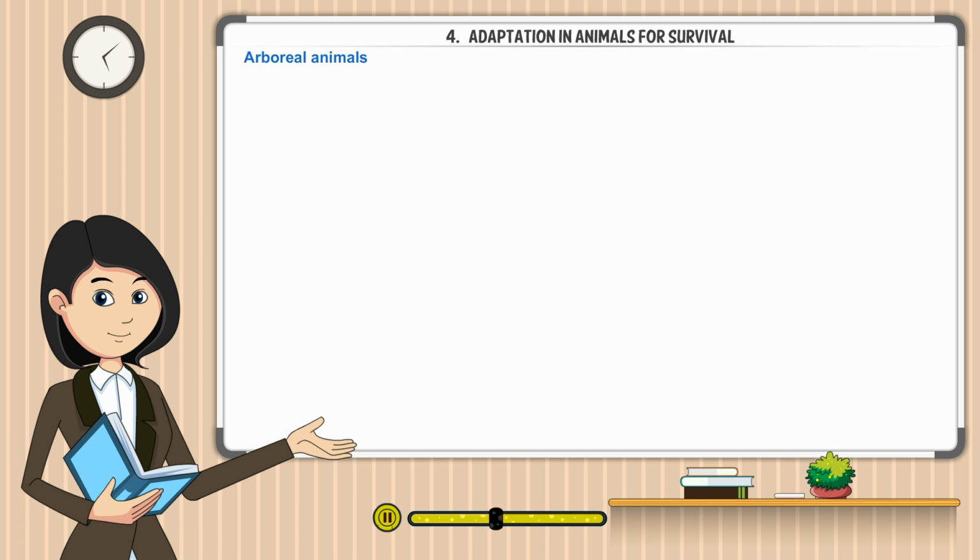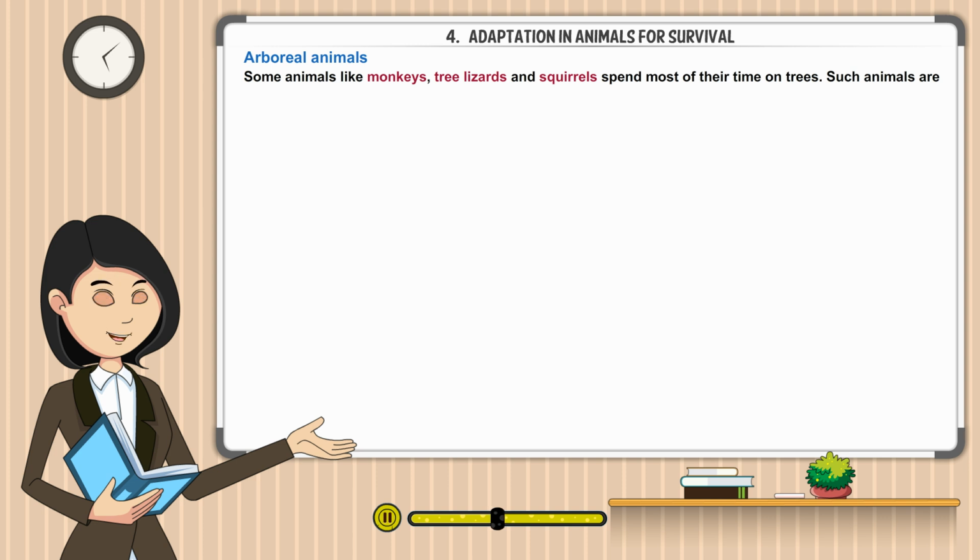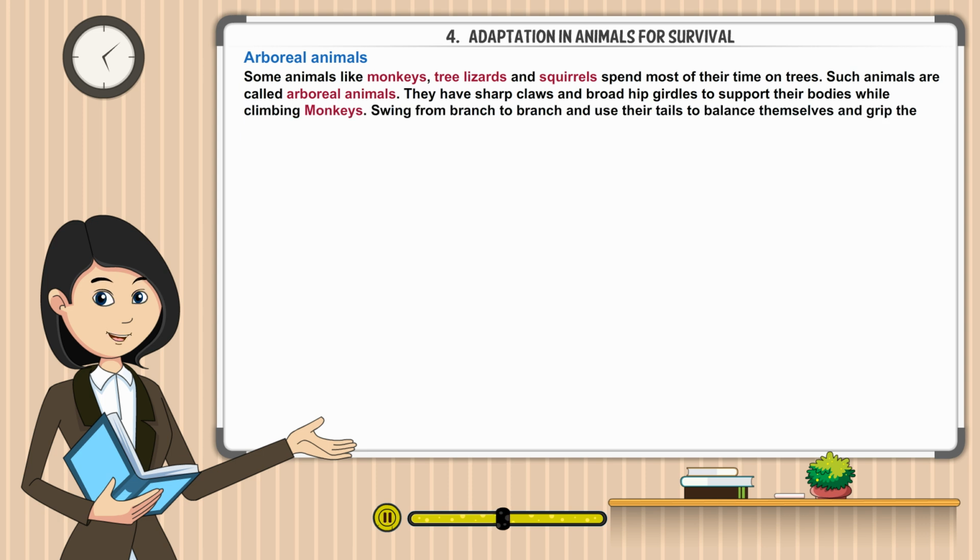Arboreal animals. Some animals like monkeys, tree lizards, and squirrels spend most of their time on trees. Such animals are called arboreal animals. They have sharp claws and broad hip girdles to support their bodies while climbing. Monkeys swing from branch to branch and use their tails to balance themselves and grip the branches.